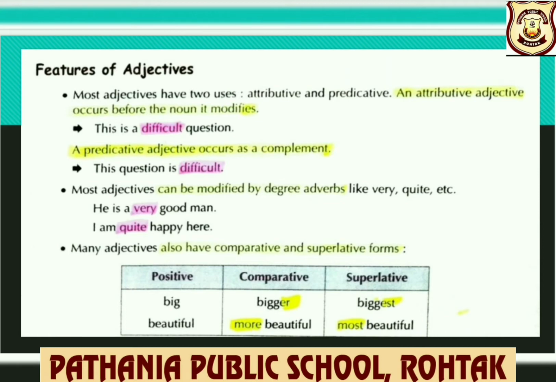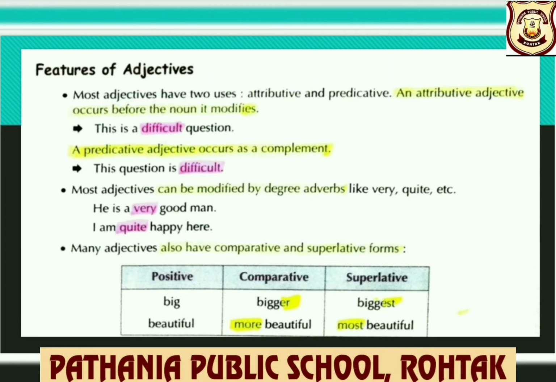Most adjectives can be modified by degree adverbs like very, quite, etc. For example, he is a very good man. I am quite happy here. So you can see, children, the adverbs very and quite have been used to modify the adjectives good and happy.